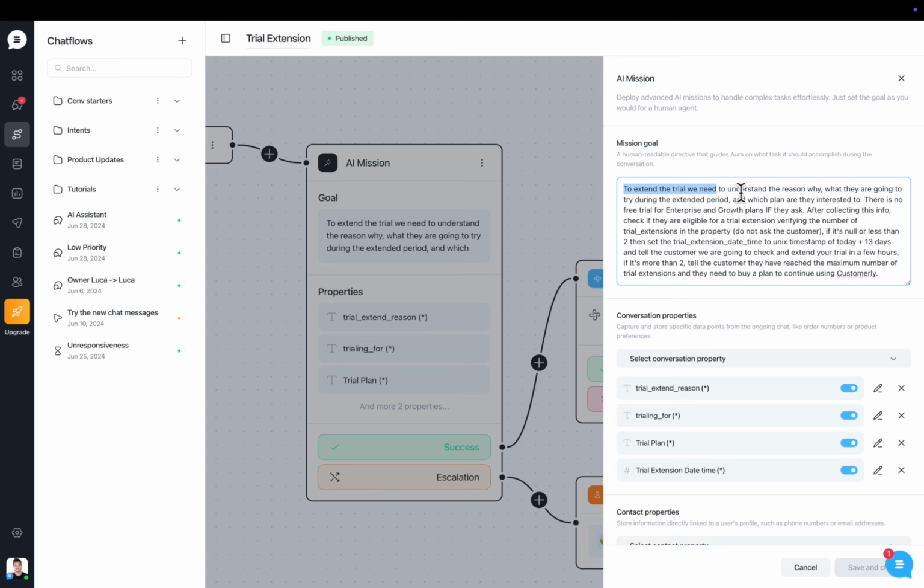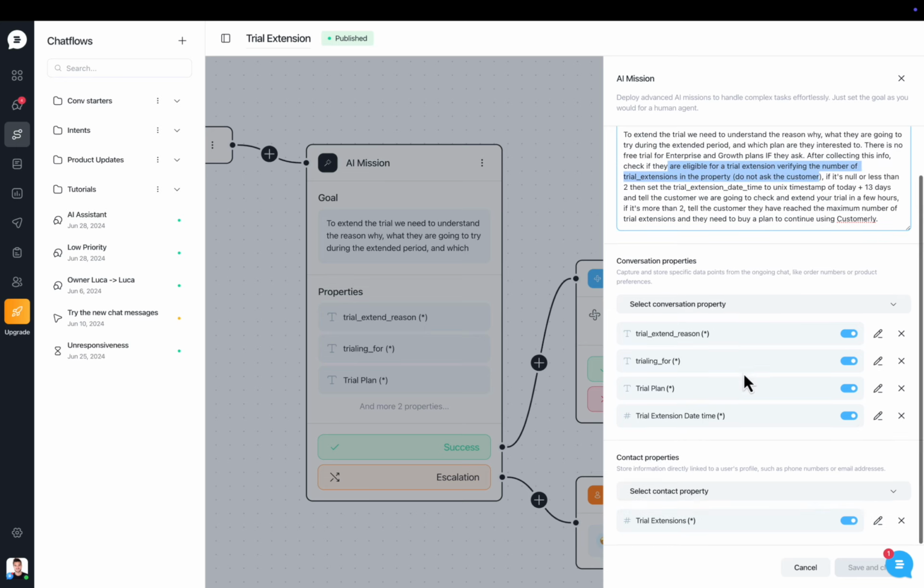So to extend the trial, we need to understand the reason why, what they are going to try during the extended period, and which plan they are interested in. There's no free trial for enterprise or growth plans if they ask. After collecting this info, check if they're eligible for a free trial extension, verifying the number of trial extensions in the property. Do not ask the customer.